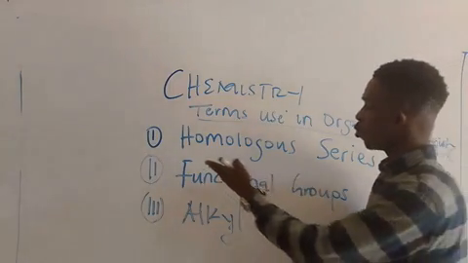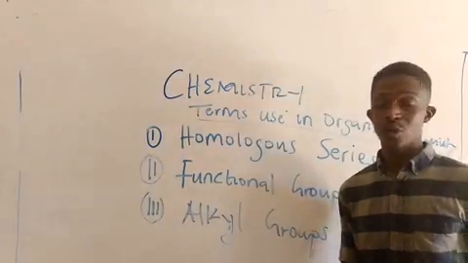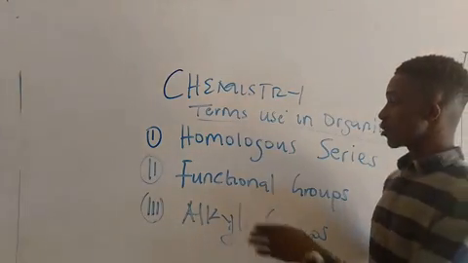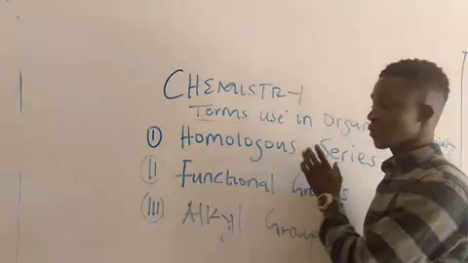So what is a homologous series? Class, you can write this as a subheading: Homologous series.